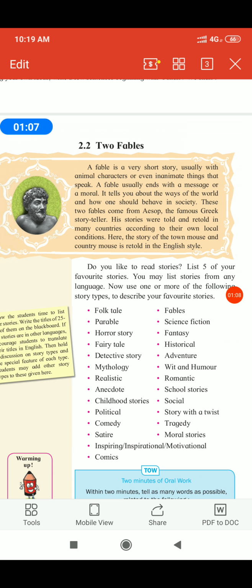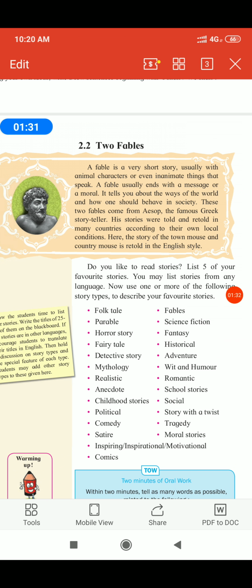These two fables came from Aesop, the famous Greek storyteller. His stories were told and retold in many countries according to their own local conditions. Here, the story of the town mouse and country mouse is retold in the English style.